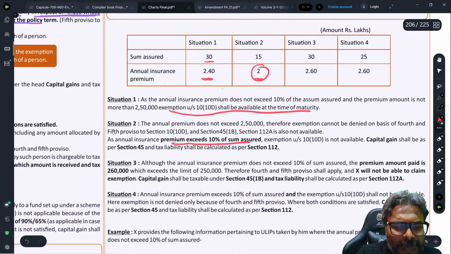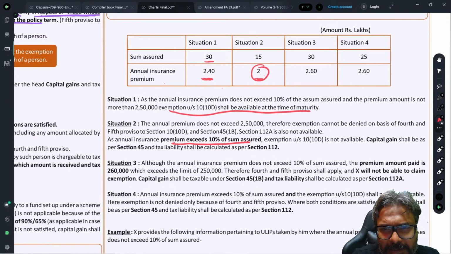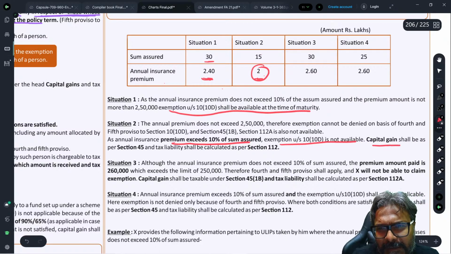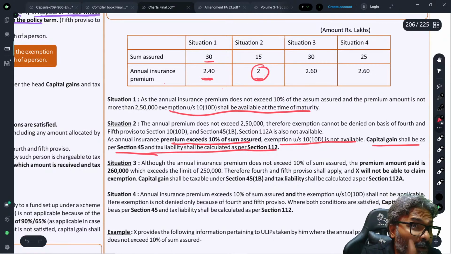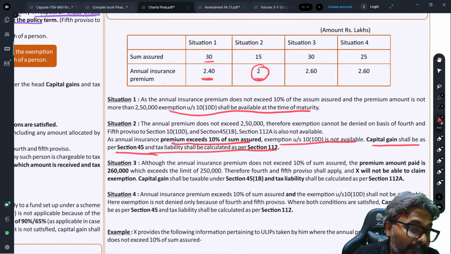So that is what it is. Premium exceeds 10% of the sum assured? Yes. Exemption 10(10D) is not available. Capital gains shall be as per 45, read with 112. This is important. You will not go to the next section. See the third, because this is very important.